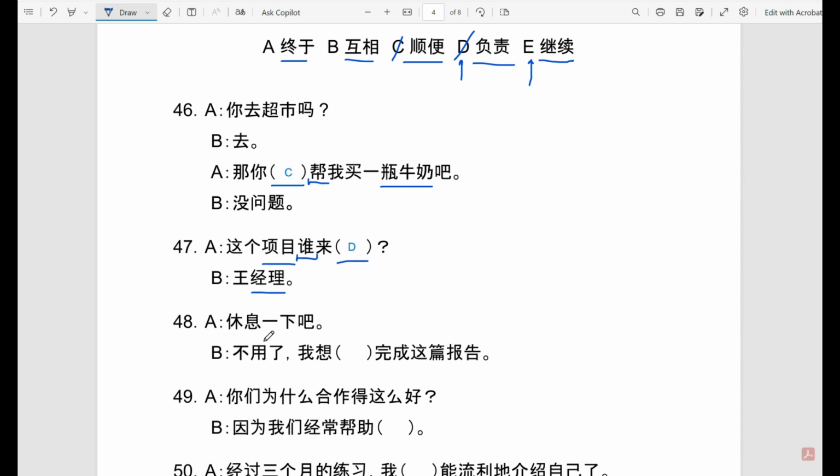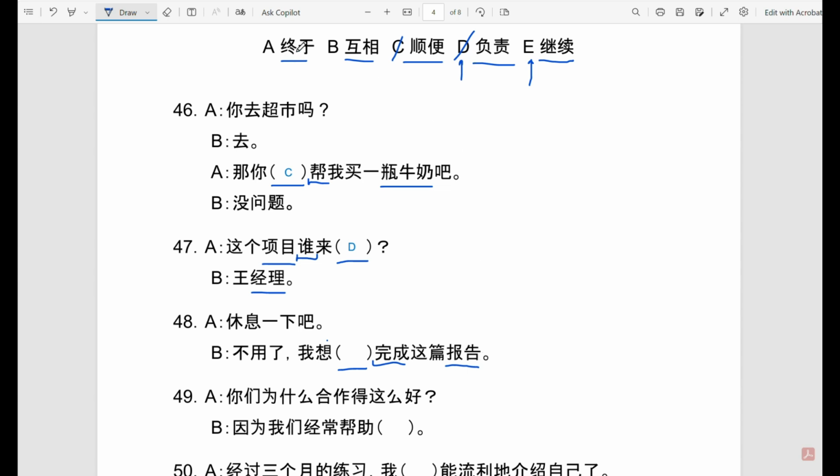So let's continue with 48. 休息一下吧。不用了，我想 something 完成这份报告. So relax a little. And the other person says, no, I don't need to. 想 can be followed by a verb, but also an adverb, because here 完成 is also a verb. So I want to finish this report.